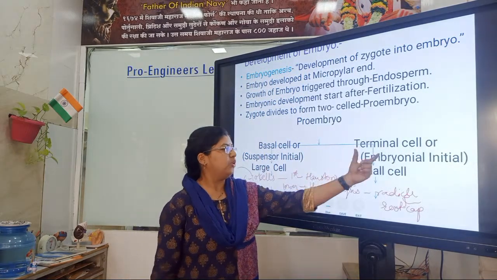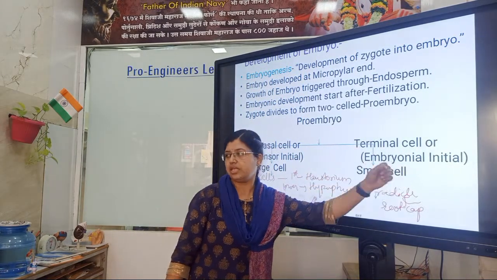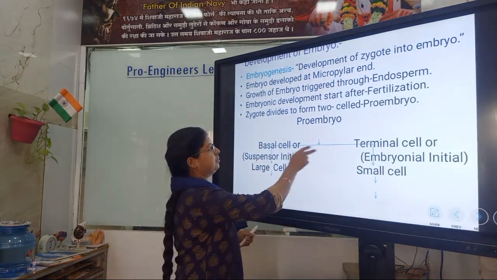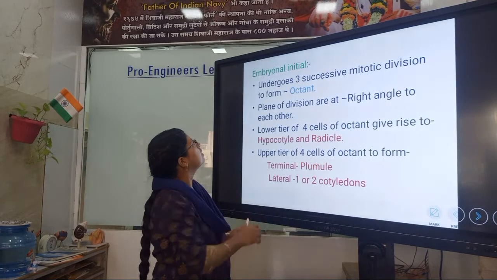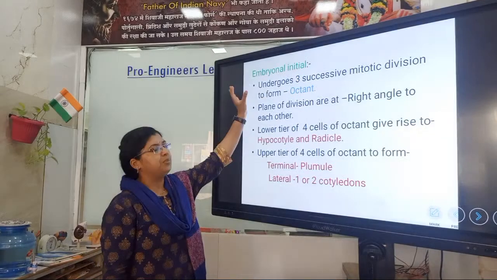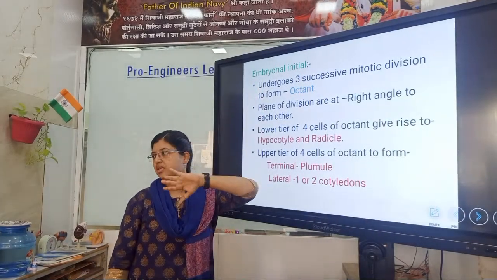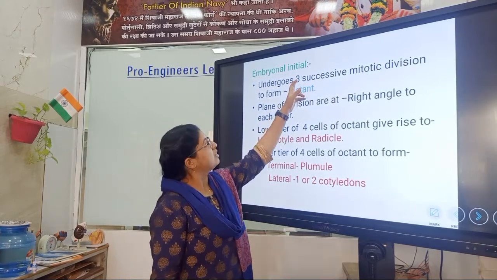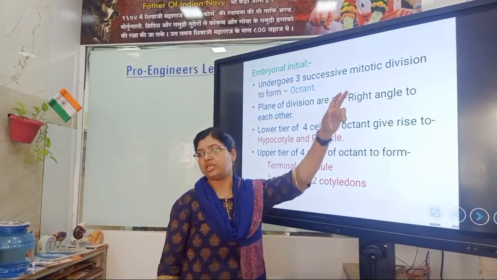Now we are talking about embryonal initial. See what happens in embryonal initial. The embryonal cell, which is a small cell, undergoes 3 successive mitotic divisions.